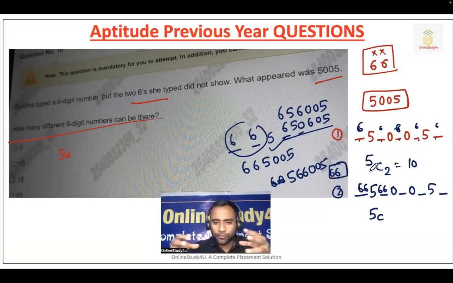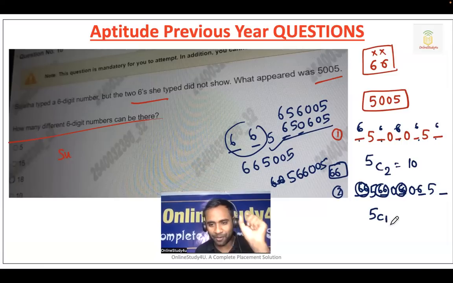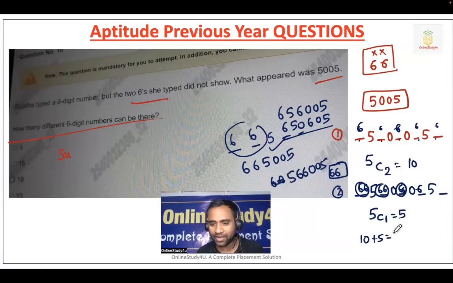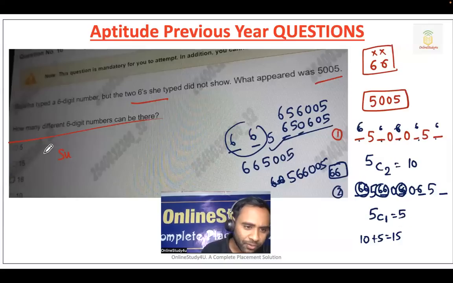Now these two we are keeping together. We have put 5 and 1 together, and now 2-6s together. So wherever I will go with 2-6, I have 5 places and I have only one bundle. So it is 5. So 10 plus 5, my dear friends, so total 15. So option B will become the correct answer for this particular problem. I hope you are understanding.